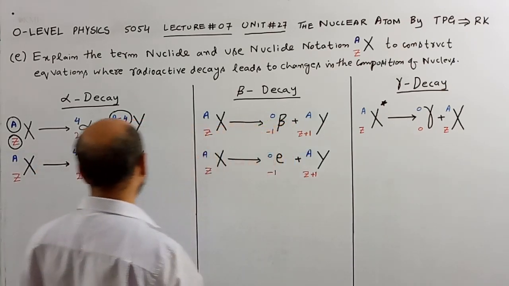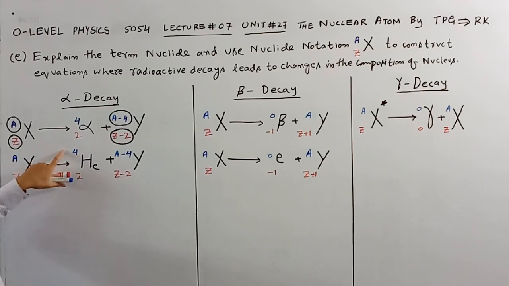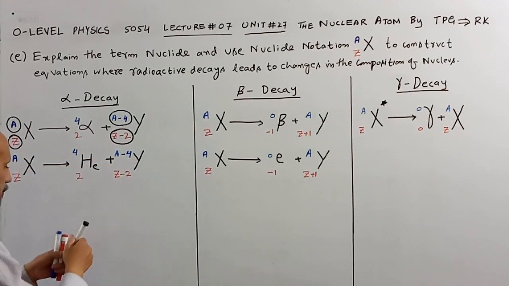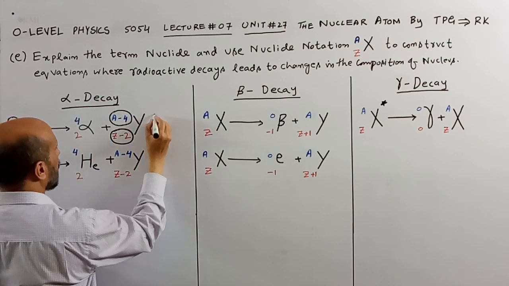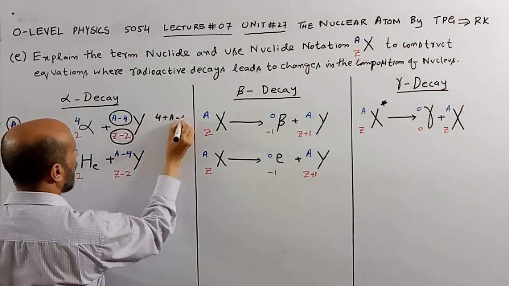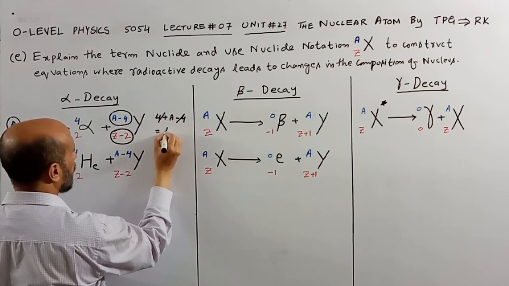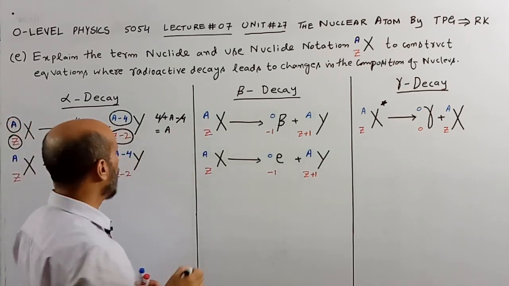We can write this equation like this as well, because alpha particles are similar to helium nuclei: A over Z of X gives 4 over 2 He plus A minus 4 over Z minus 2 of Y. On the right side, 4 plus A minus 4, when solved, equals A, which was the value on the left side.